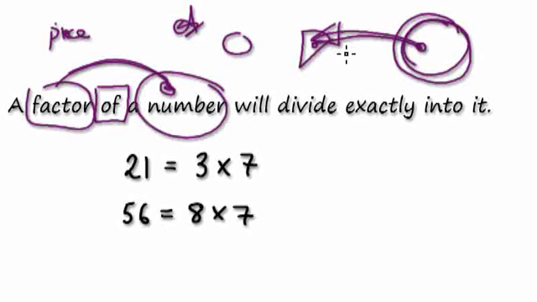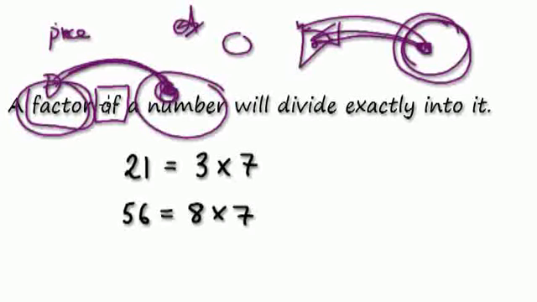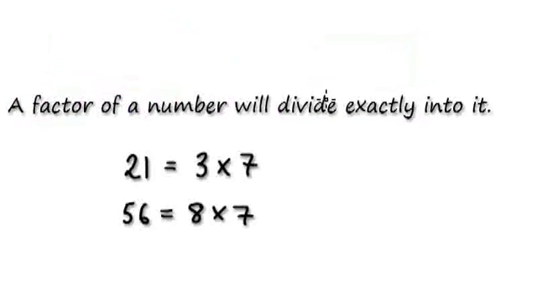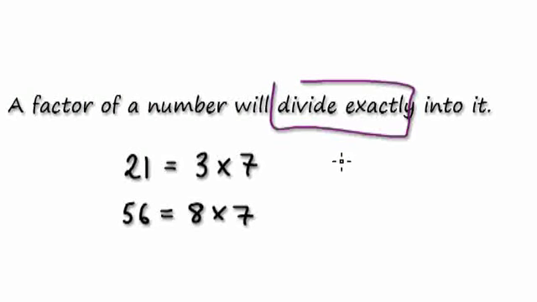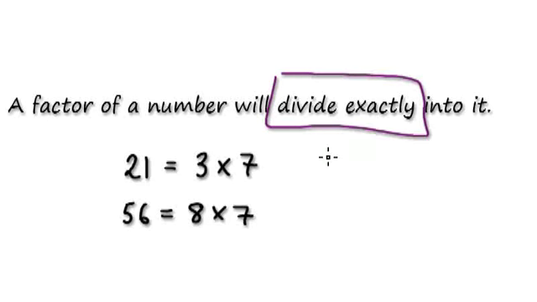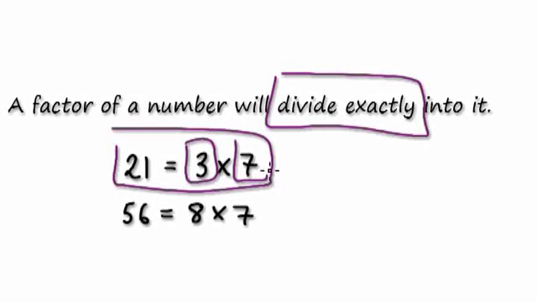So can I have a piece of your cake? Well, a piece is a part of a whole thing. So the number here is made up of this thing here. It will divide exactly into it. Now, divide exactly is quite hard to understand, but because I've done this for a long time, divide exactly means you can divide it by a whole number. You divide it by something, and it gives you a whole number. This bit here you just have to accept. So a factor of a number will divide exactly into it. For example, if you look at 21 here, it's made up of 3 times 7.